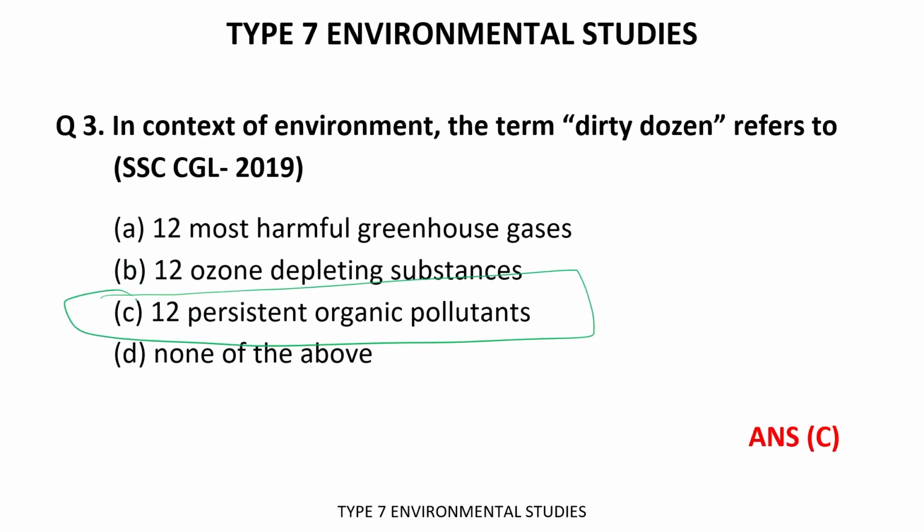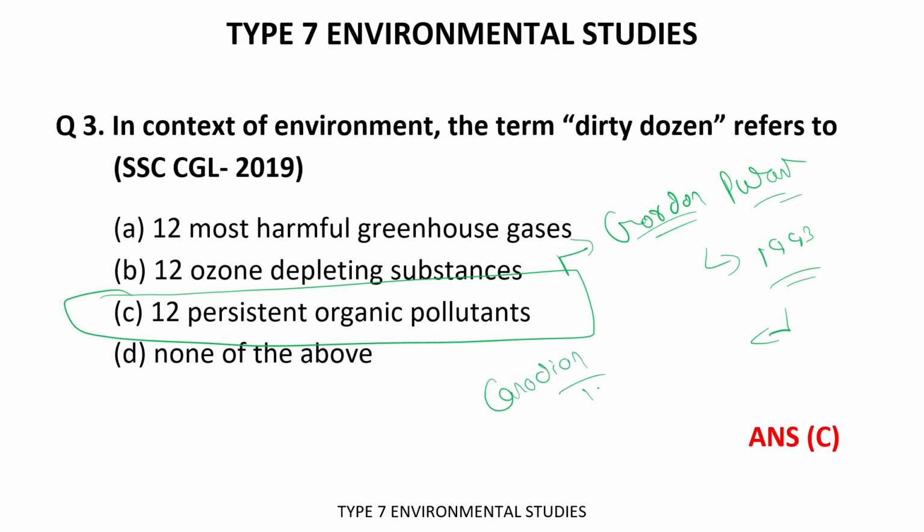The time's up. So the correct answer is C, 12 persistent organic pollutants. All right, and basically, if we talk about the person who gave this concept, his name was Gordon Putent. Gordon Putent gave this concept in the year 1993 when he was working for the Canadian Transports.